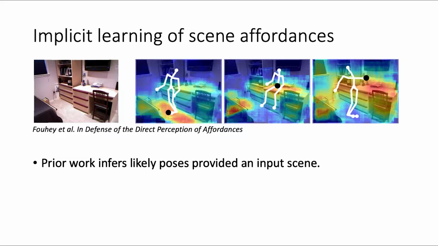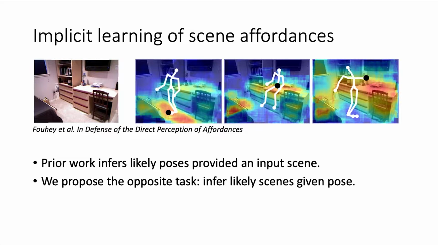One way to think about what our model learns is through the lens of scene affordances. Affordances describe the possible uses of an object or environment. Prior work on affordances often infers likely poses provided an input scene. We consider the other side of the same coin and propose the opposite task: infer likely scenes given pose.